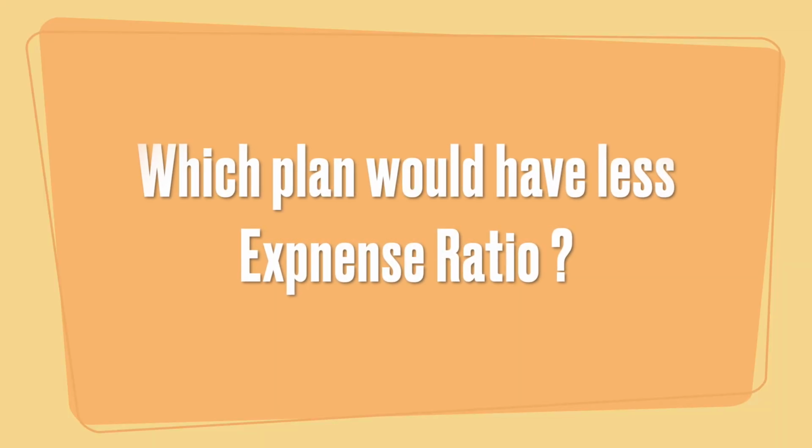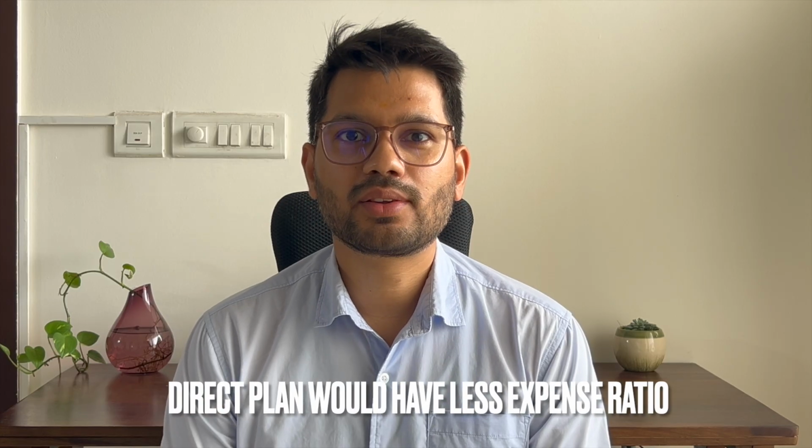And we discussed, right, there are two types of plans. The first one is called direct, wherein we are directly investing with the asset management company, and the second one is regular plan, wherein we are investing money via a third party broker. So वहाँ पे कमीशन चार्ज करते हैं वो. So सिंपल सी बात है, एक्सपेंस रेशियो यू टेल मी किसके अंदर कम होगा, डायरेक्ट या रेगुलर? यस, डायरेक्ट के अंदर कम रहेगा. So as a beginner, we should be targeting to select a direct plan instead of regular plan.